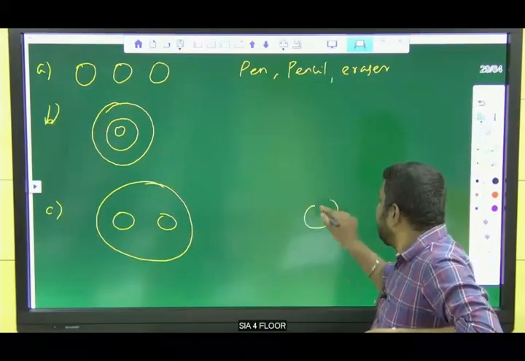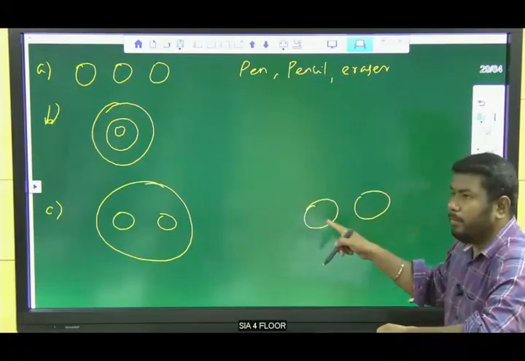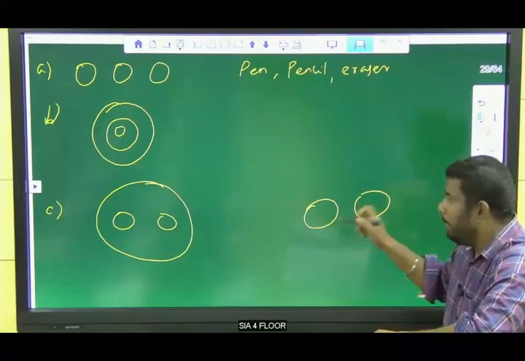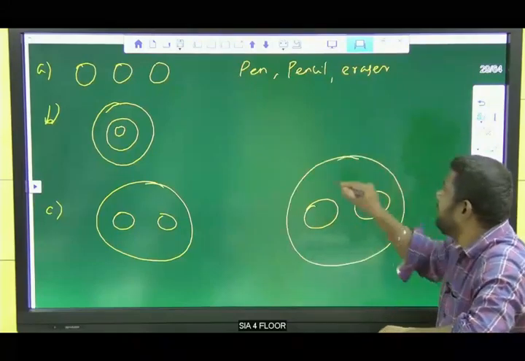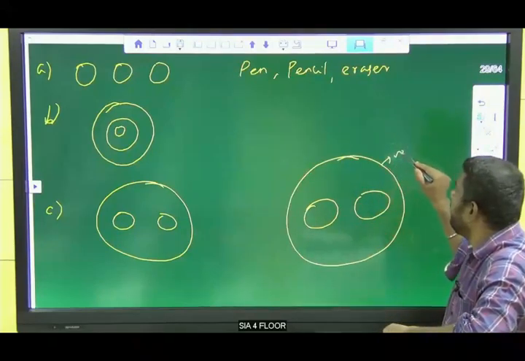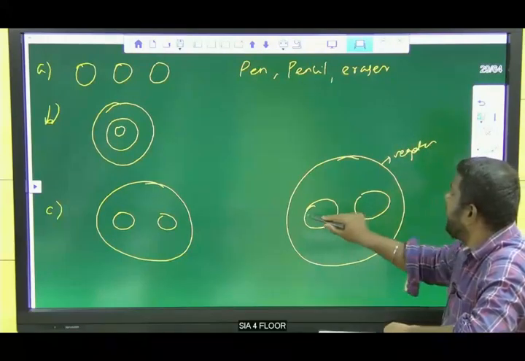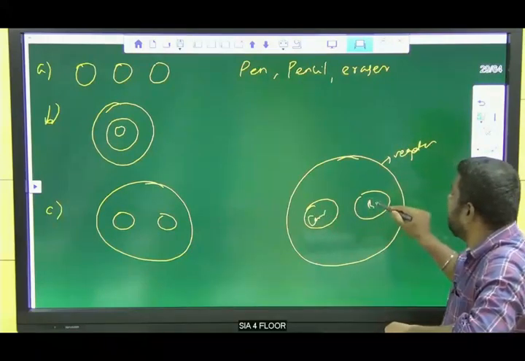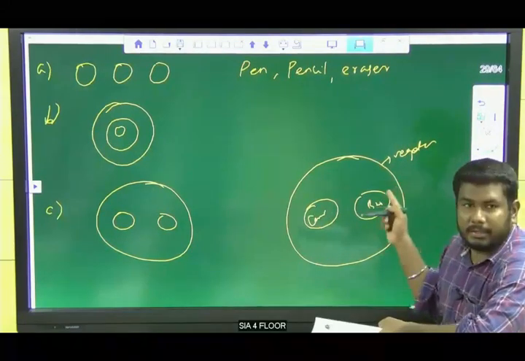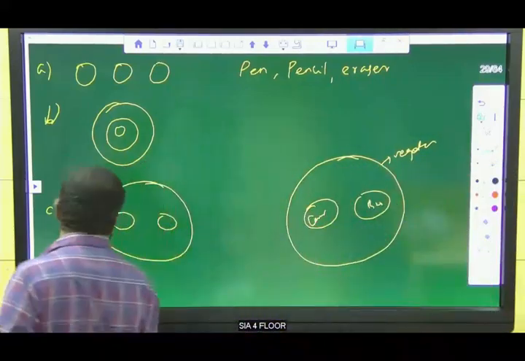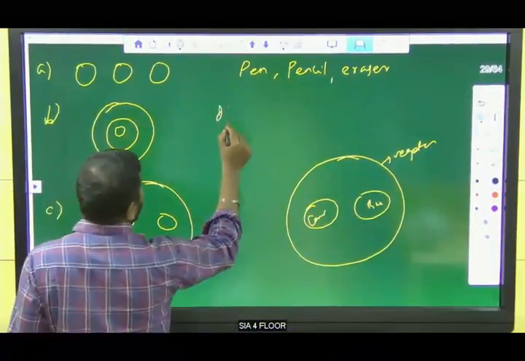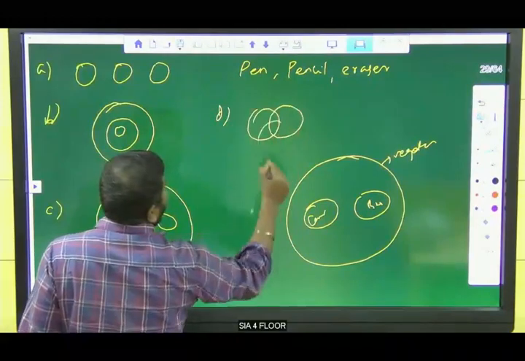Carrot and brinjal both don't have connection, but they both come under vegetable. So this is vegetable, this is carrot and this is brinjal. In this case, we can draw like this. Then option D is nothing but all are interconnected.